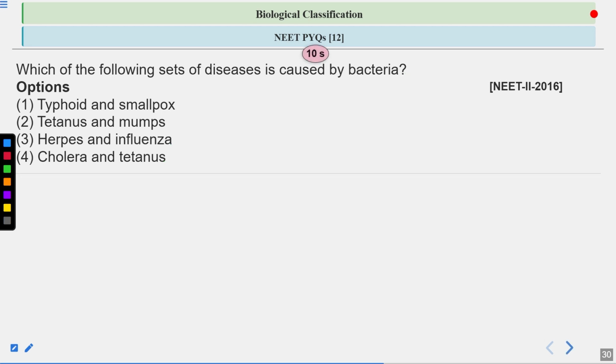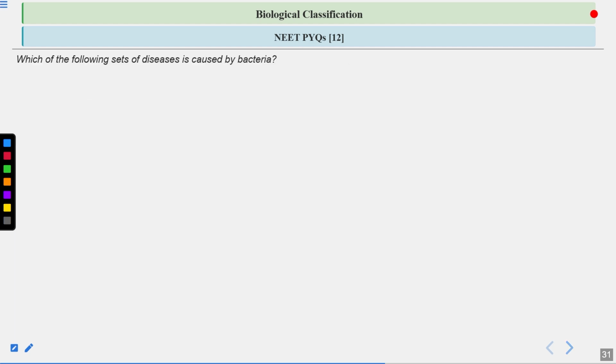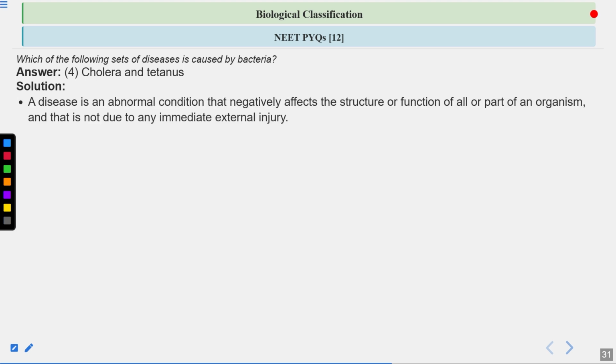So what will be the answer for this question? So let's have a look at the answer. Option number 4 is the correct answer, cholera and tetanus. Let's have a look at the explanation. Now, what is a disease? Disease is any abnormal condition that negatively affects the structure or function of all or part of an organism.